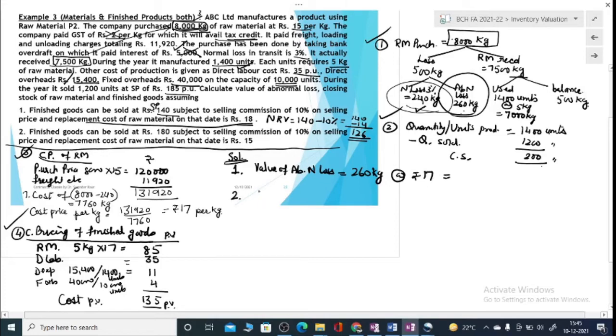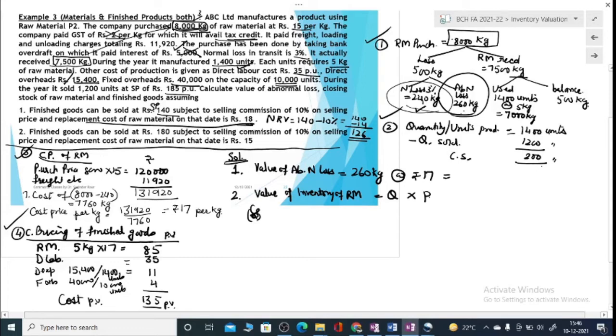Next is we are to calculate value of inventory of raw materials, okay, which is equal to quantity into price. Now we are to follow LCM rule because inventories are measured on LCM basis. So first part is, if selling price is given and inventory's replacement cost is 18 rupees in the first case.